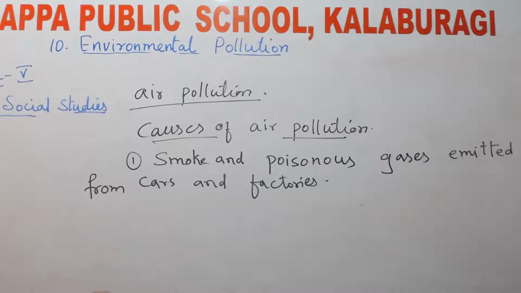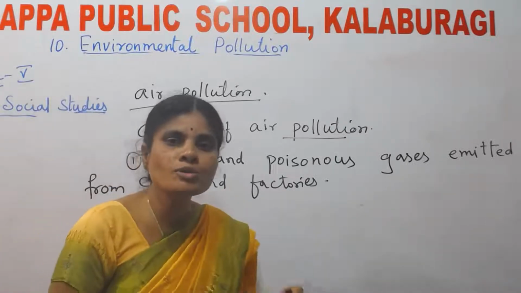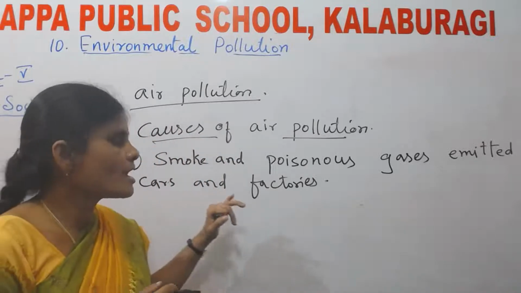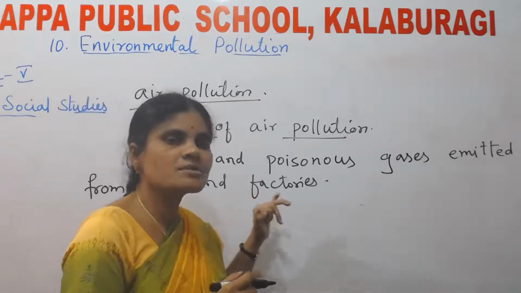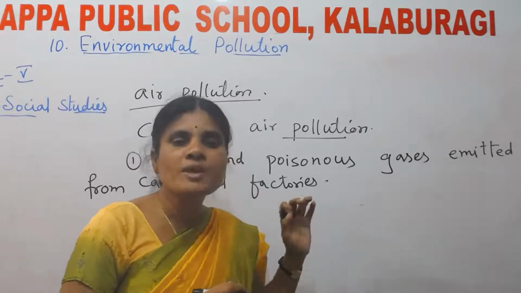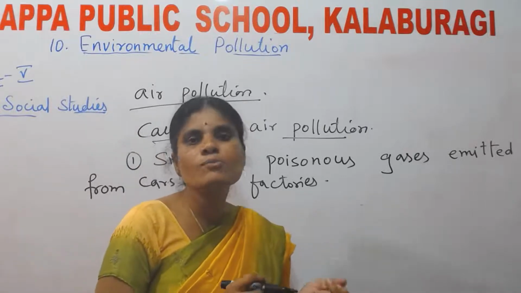These poisonous gases are very dangerous for the health and they pollute the air. The smoke and poisonous gases released by the vehicles and the factories are the main causes of air pollution. They make the air get polluted.